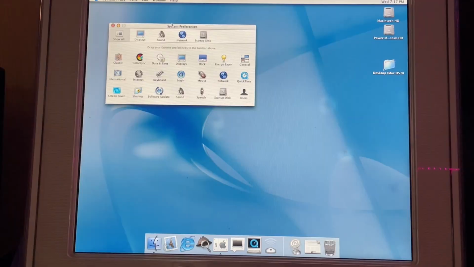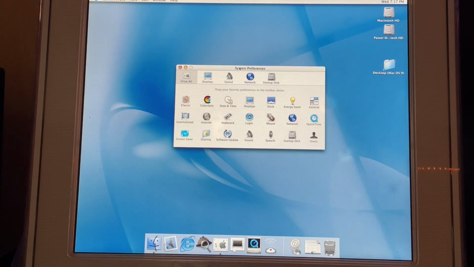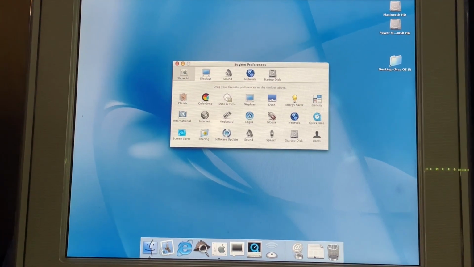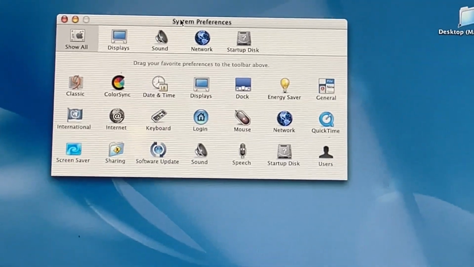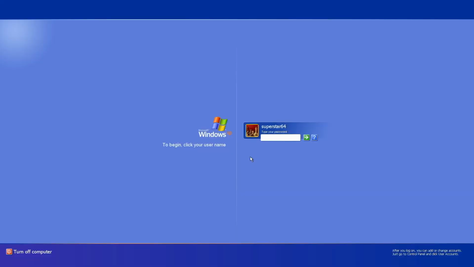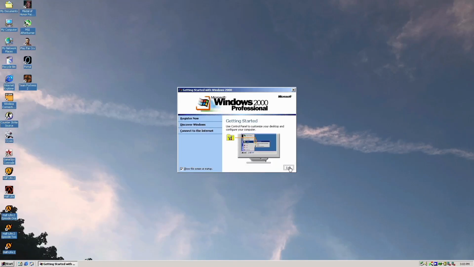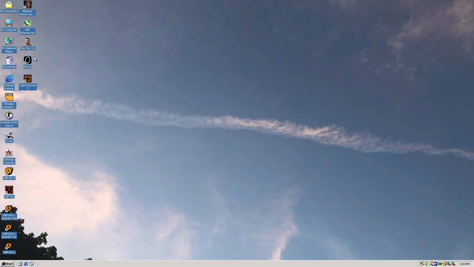On a more positive note, I love Aqua. Aqua is a beautiful user interface and it came from this version. Keep in mind that macOS 10 came out in March of 2001 before Windows XP even shipped. Windows 2000 was still current and it looked like a product of the 90s, probably because it was.